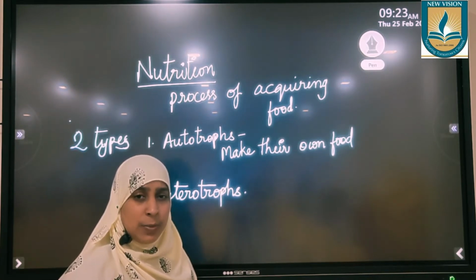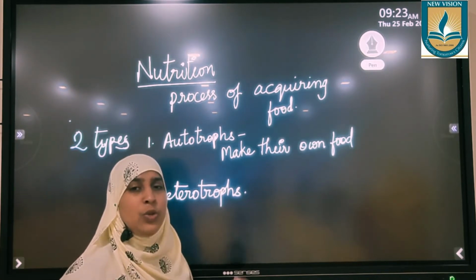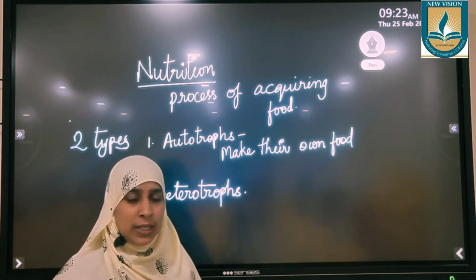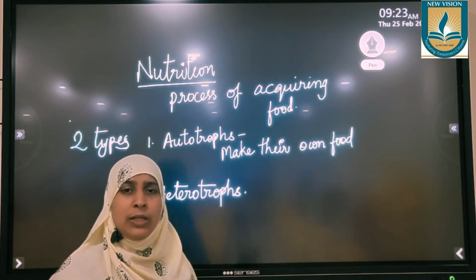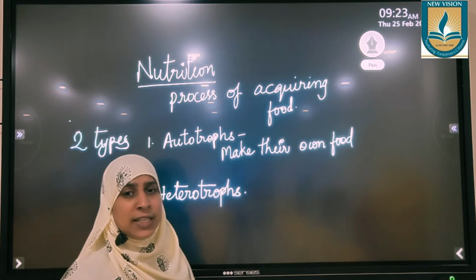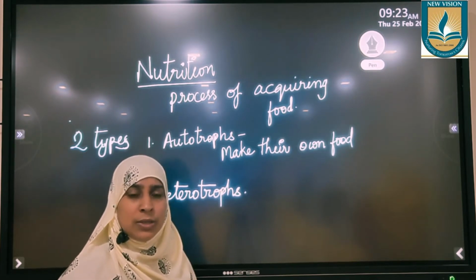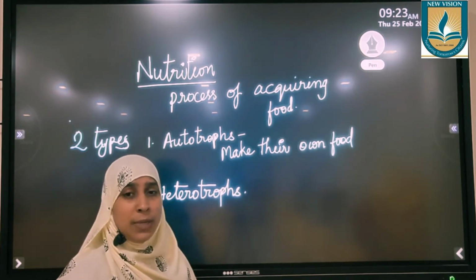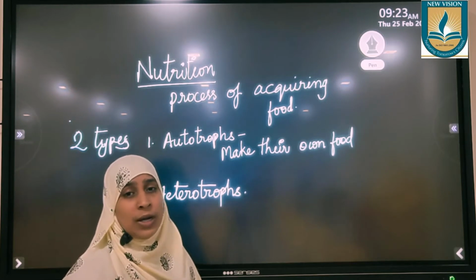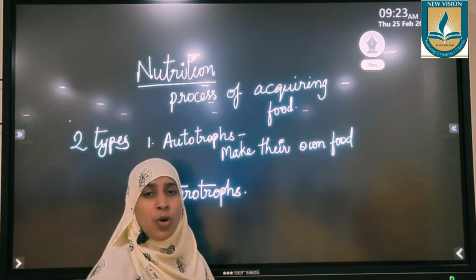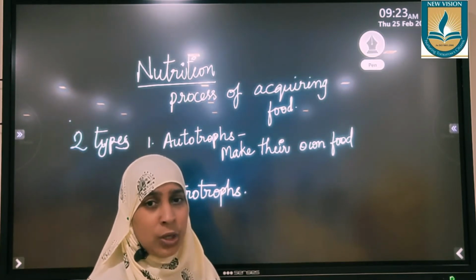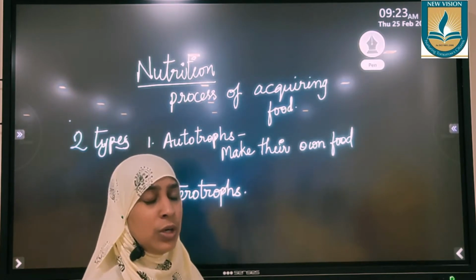But organisms like us, we cannot make our own food without depending on plants or animals. Suppose you are making rice in the morning, you need rice grains. If you are making curry, you need vegetables. If you are eating snacks, fruits or vegetables are required. Meat, eggs, milk are required. These are not from non-living sources, they are from living sources only.